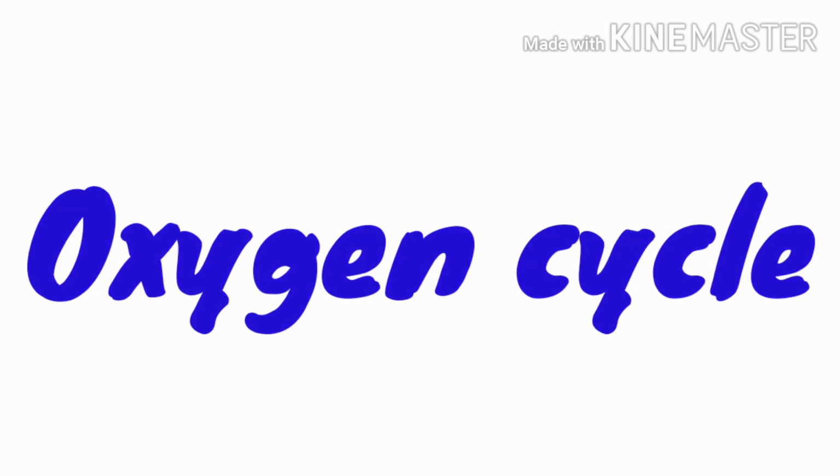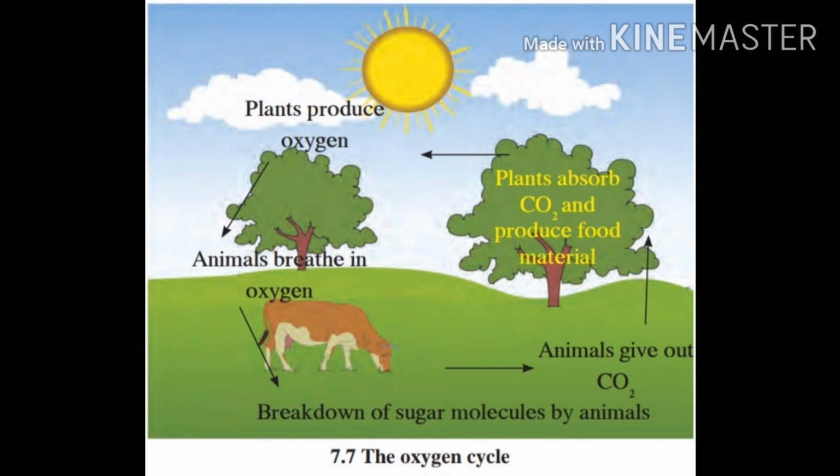Now we'll see the second cycle, that is the oxygen cycle. Circulation and recycling of oxygen within the biosphere is called the oxygen cycle. Oxygen is a highly reactive element, and it reacts with many different elements and forms compounds like water, carbon dioxide, ozone.